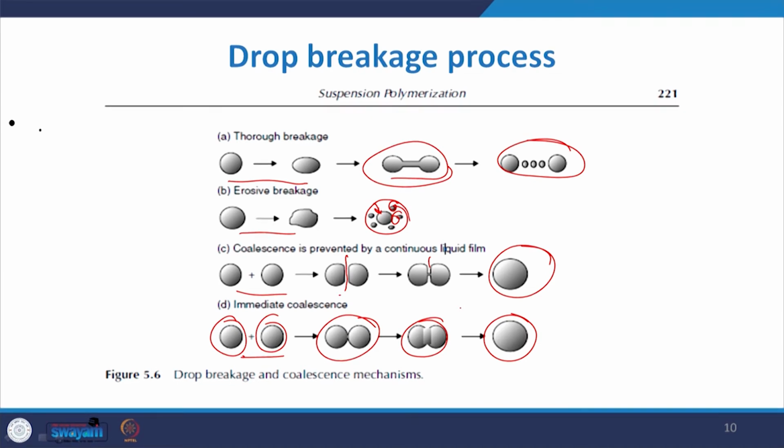When we talk about suspension polymerization, this type of approach is sometimes a serious one, because it may promote the formation of agglomeration, and thereby a highly viscous polymer gel within the reactor system, and that may create future problems.